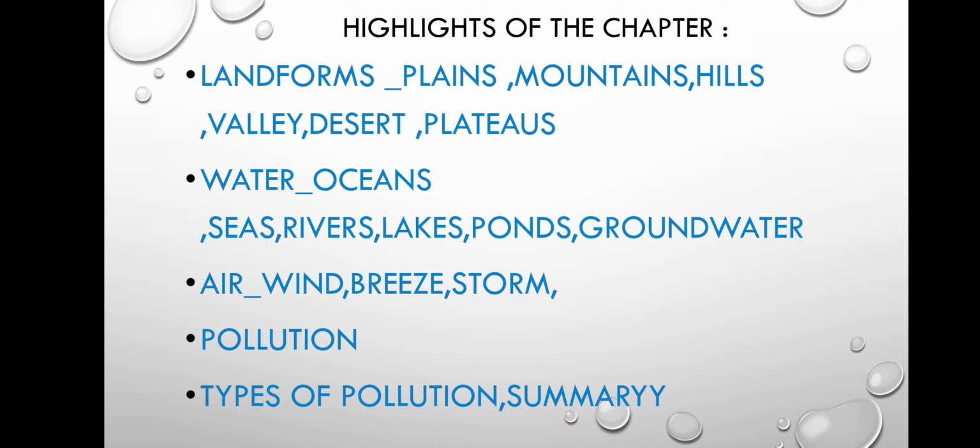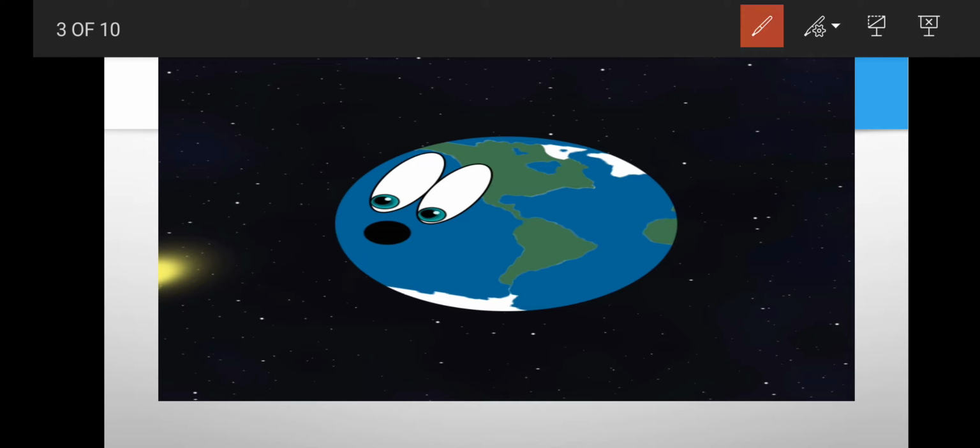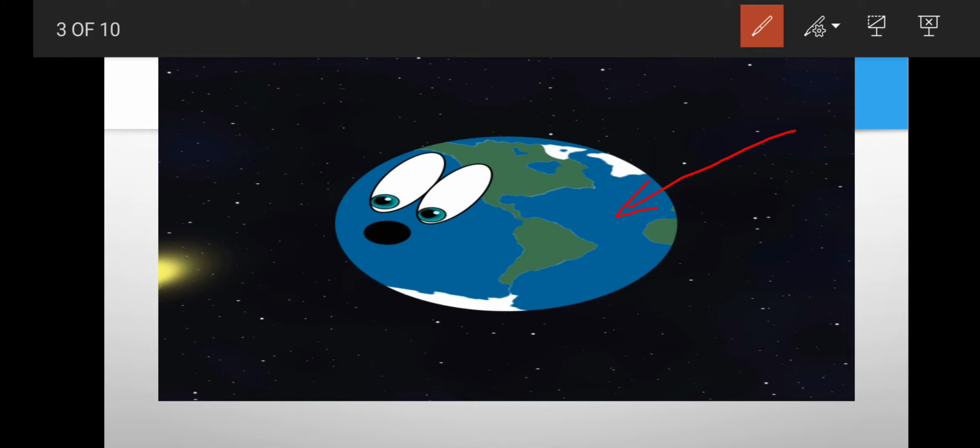So let's start. The earth is made up of land and water. Look at the image of the earth. You can see that this blue part is made up of water and this green part is made up of land. Means the land part is covered with green trees. That's why we indicate it with the green color, and on the other hand the water part is covered with the water bodies, so we indicate it with the blue color.